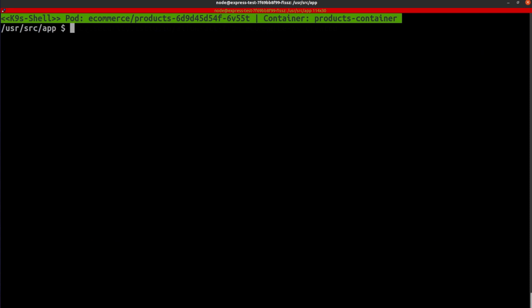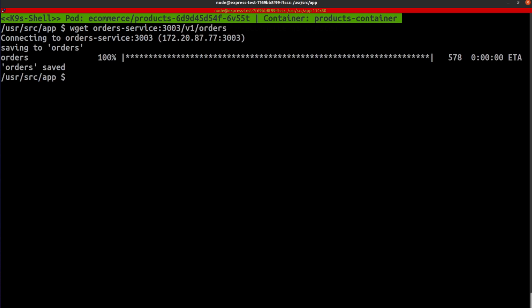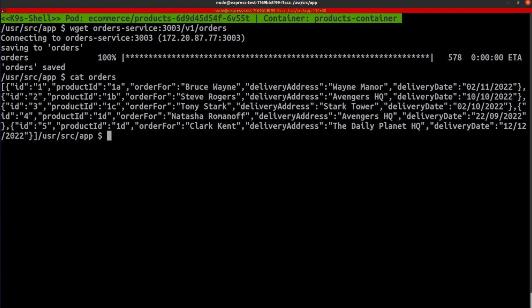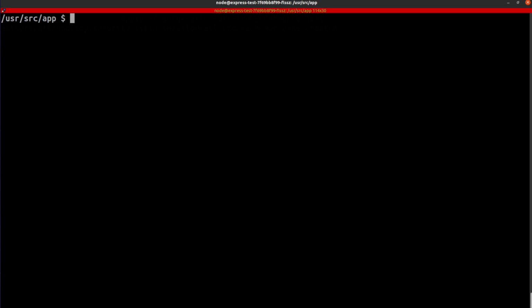All right, so I'm in the products container. Now, because products and orders are in the same namespace, I don't have to specify the namespace over here. I can just specify the name of the service, which is orders service. And you can see that the request executed successfully. If I run a cat command here on orders, you can see I was able to get all the order information. So our authorization policy is working as expected. And I'm just going to delete that.